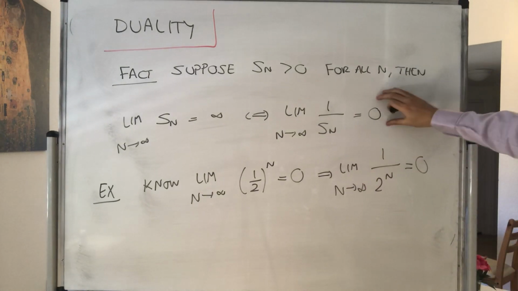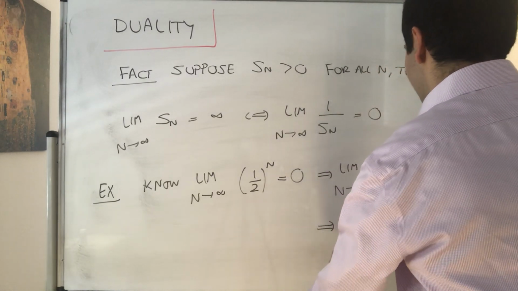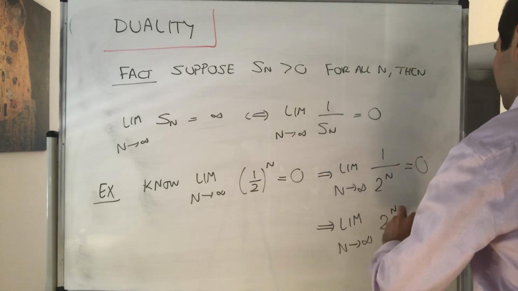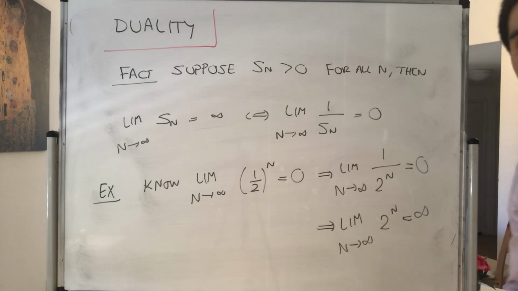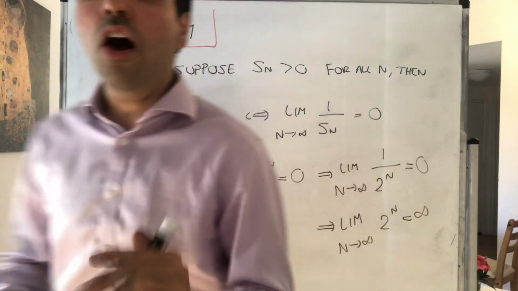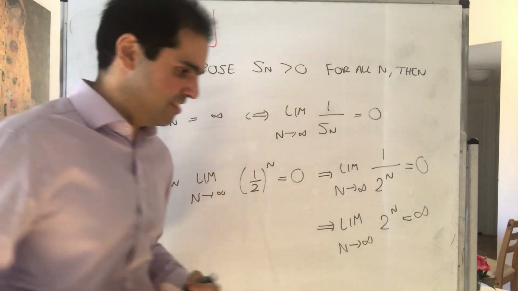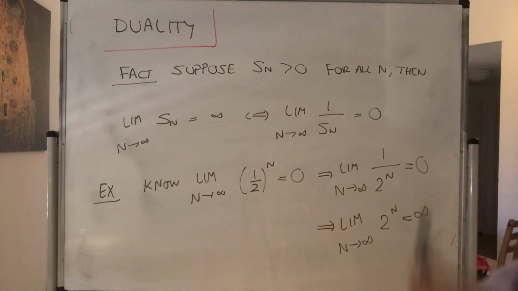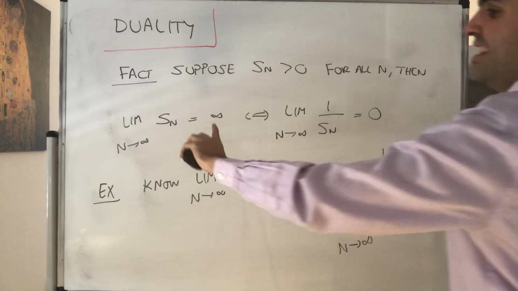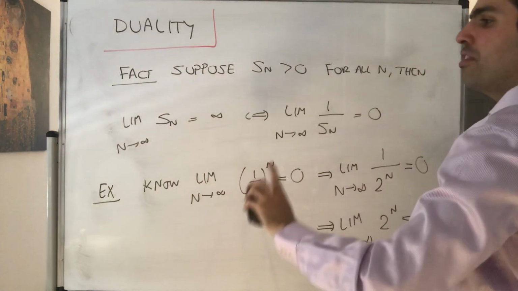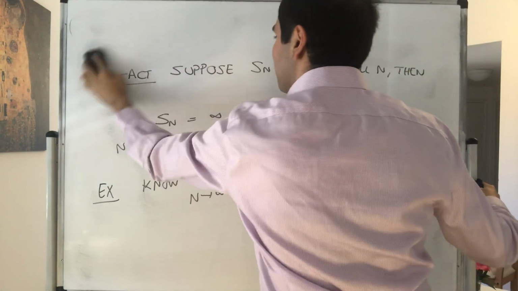But then, by this fact, this implies that the limit as n goes to infinity of 2 to the n is infinite, which is not an obvious result because remember, we don't know what logarithms are yet. So try proving it directly. It's a bit harder than you think. And let's prove this, and it's beautiful because you need both definitions, infinite limits and finite limits.